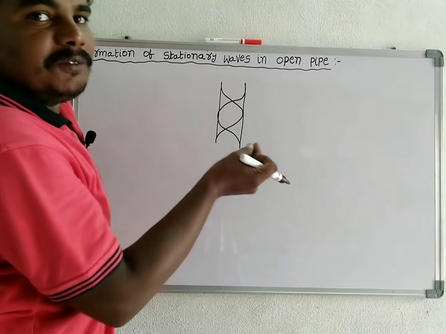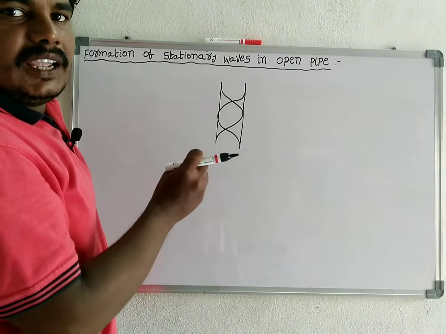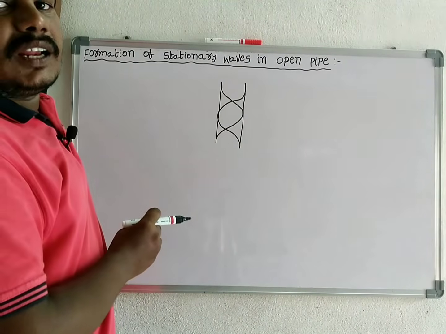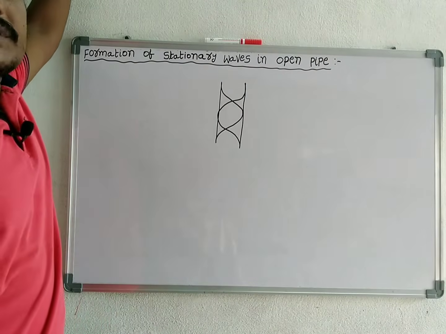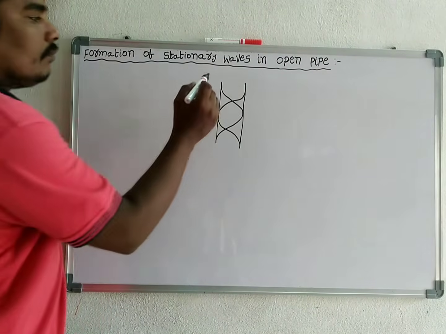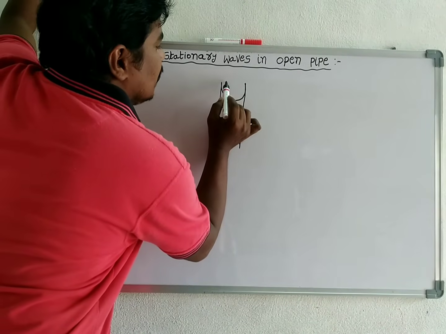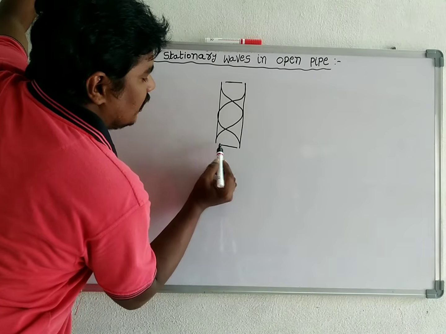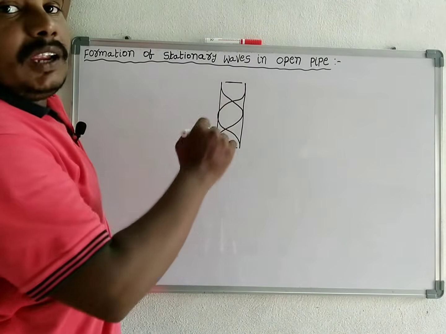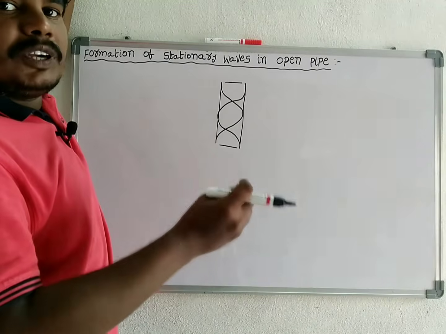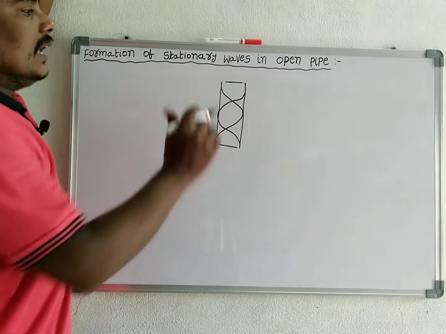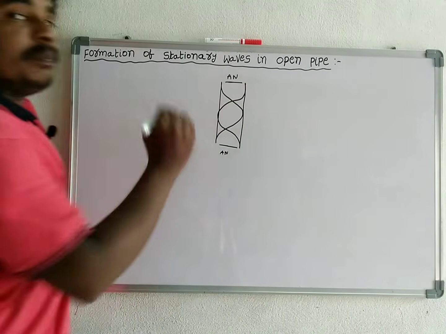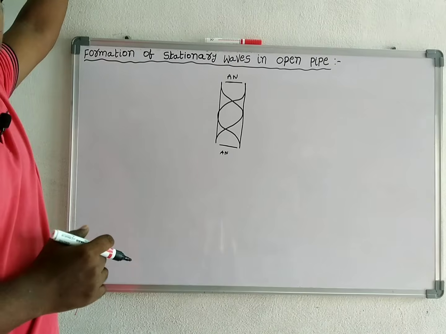When these incident and reflected waves of the same frequency, traveling in opposite directions, superimpose with one another, stationary waves are formed. At the open end, the particles are free to vibrate, so amplitude becomes maximum. Hence, an antinode is formed at the open ends.